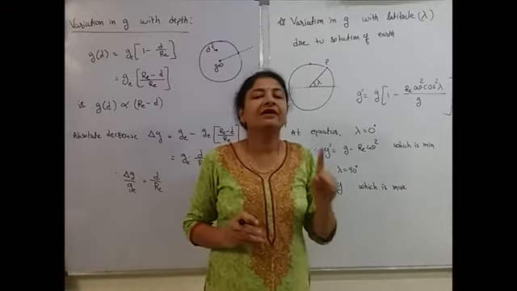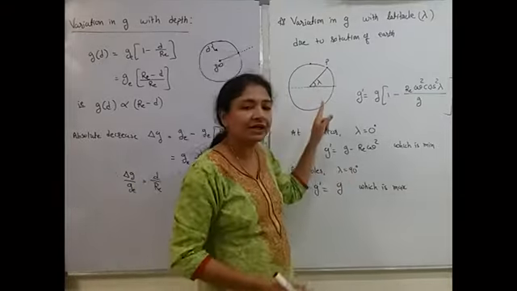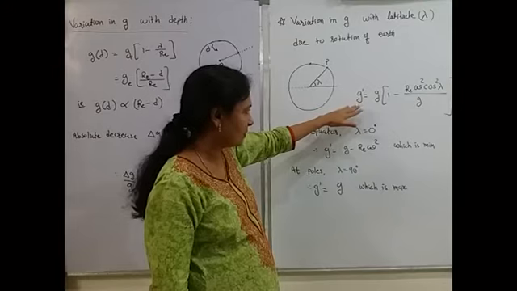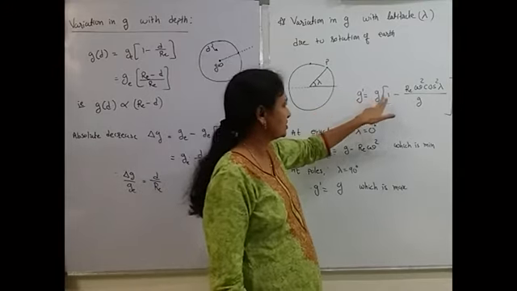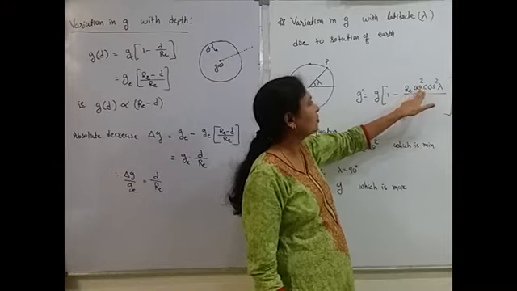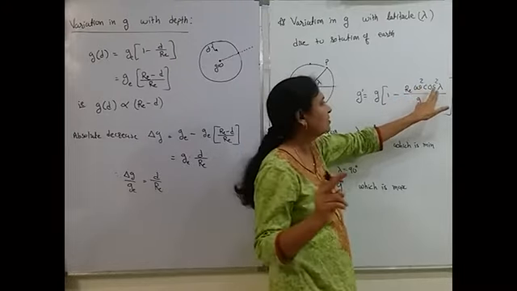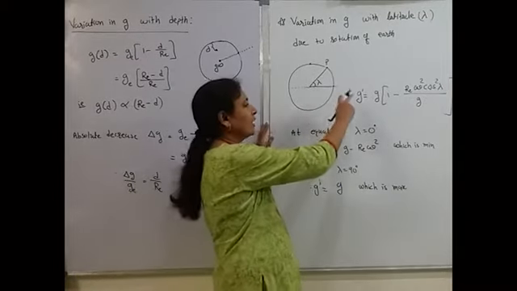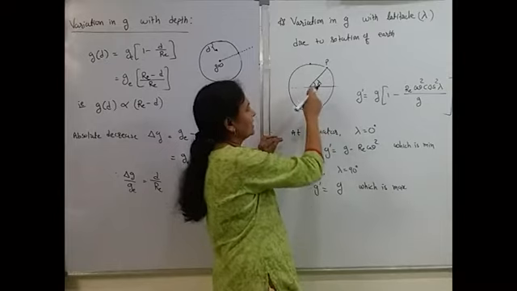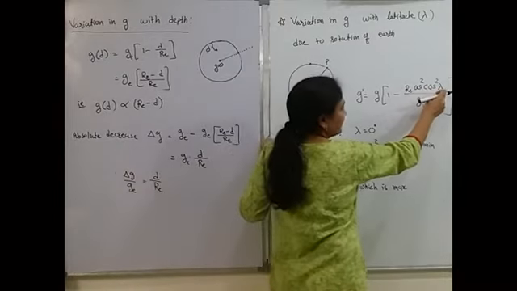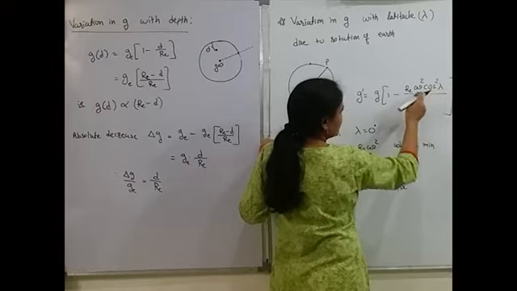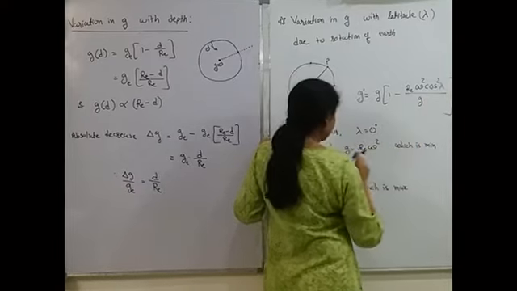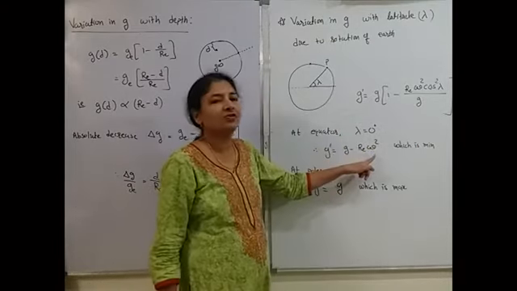We are considering that our Earth is rotating with angular speed omega. Then what is the value of g? Here is the formula. You have to remember this formula. g dash is equal to g into (1 minus R_E omega square cos square lambda upon g). You have to note it down. Now, how does the value change? At the equator, as I have told you, lambda is equal to 0. cos 0 is 1, so it will be g into (1 minus R_E omega square upon g). If you simplify, you will get g minus R_E omega square.